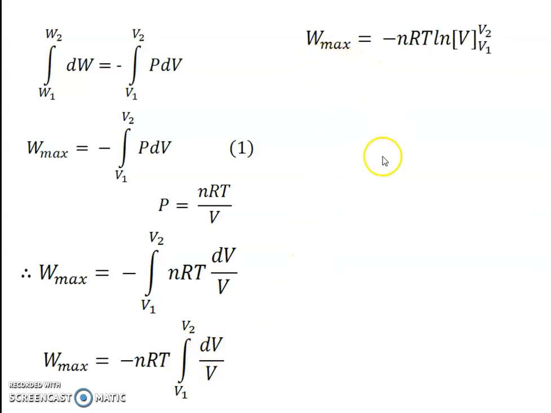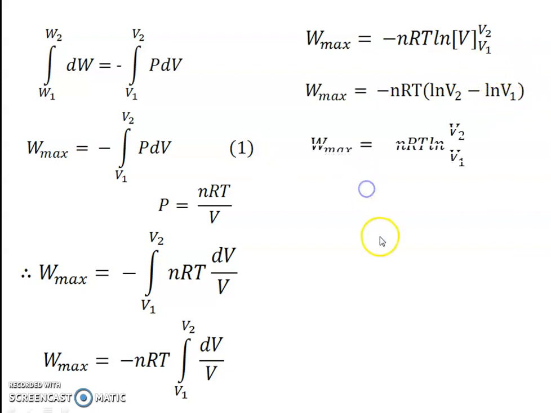It means W max is equal to minus nRT integration of this term, it is equal to ln, ln means log to the base e, ln V, it is a function of V1 to V2. So W max is equal to minus nRT ln V2, that is log to the base e V2 minus ln V1, or W max is equal to minus nRT ln V2 upon V1.